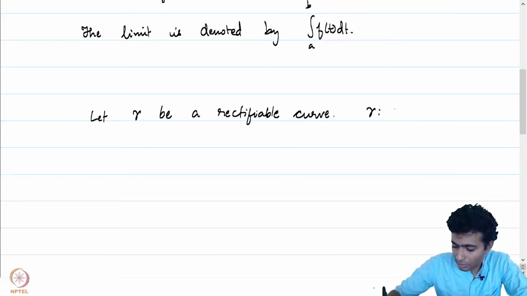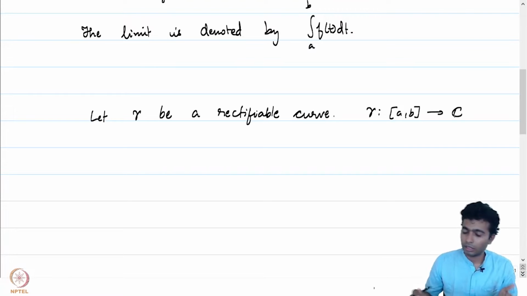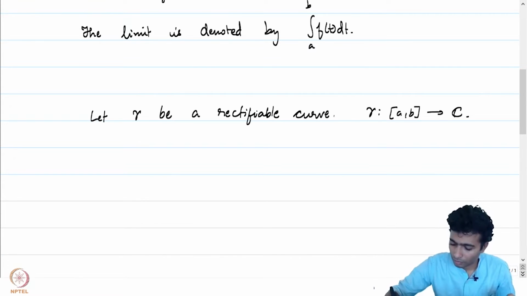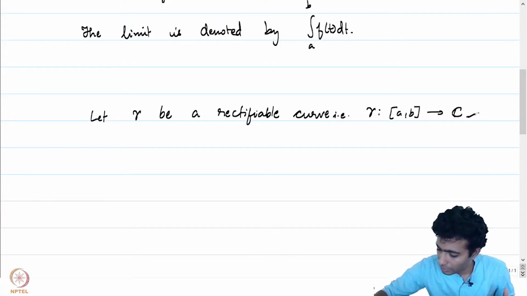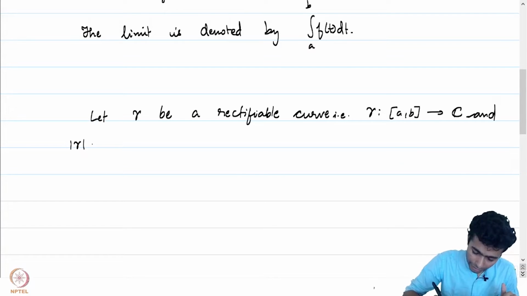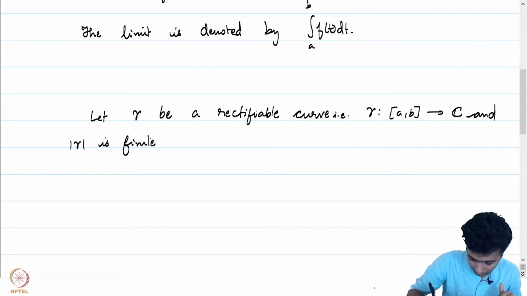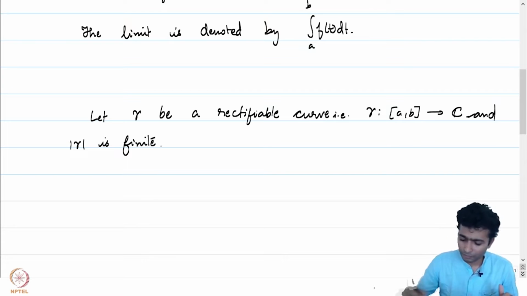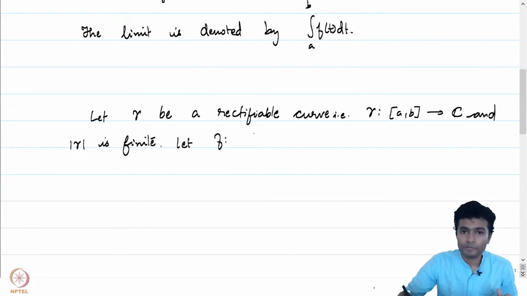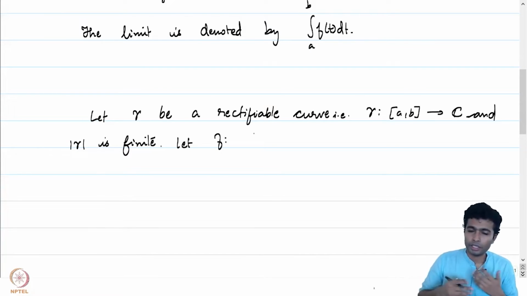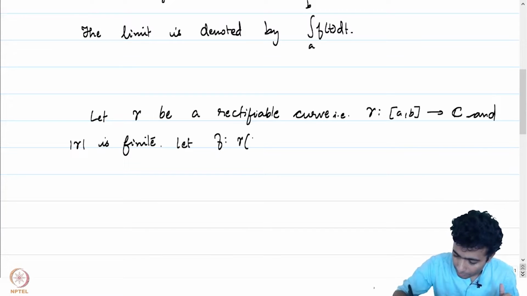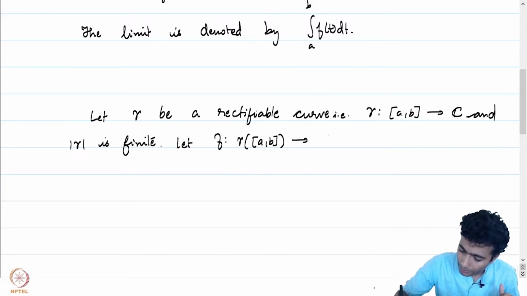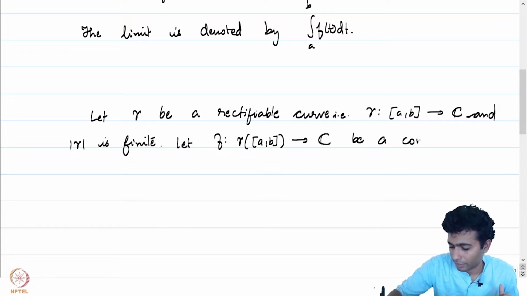Recall that means gamma is a continuous map from [a, b] to C, and the arc length of gamma, which we have already defined, is finite. Let f be a continuous map defined on the image of gamma, so let f be a continuous function from gamma([a, b]) into C.